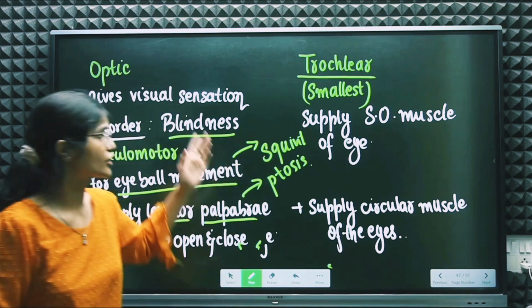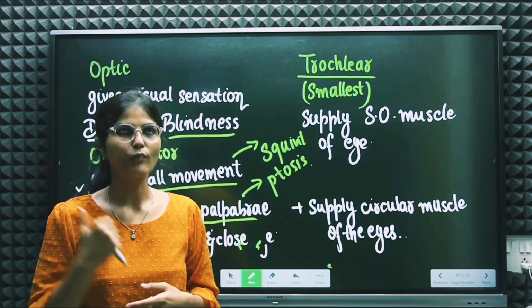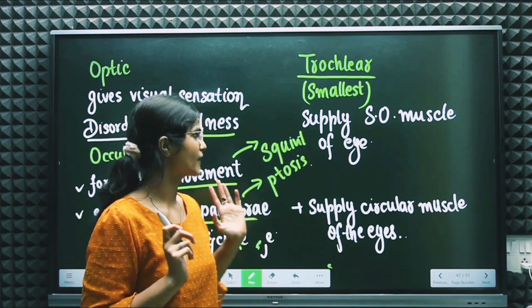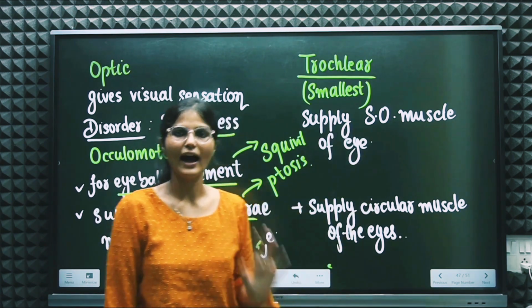Next cranial nerve we have is the trochlear nerve. About the trochlear nerve, one thing you need to memorize is that it is the smallest cranial nerve that will supply the superior oblique muscle of the eye, right? That will supply the superior oblique muscle of the eye.